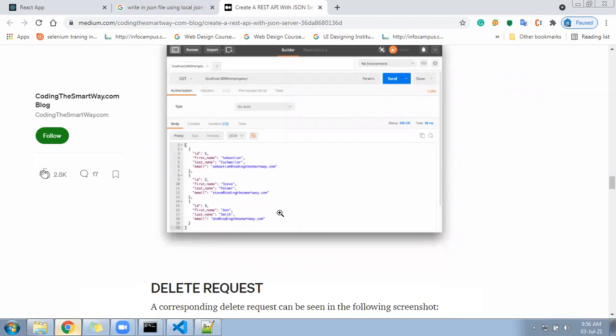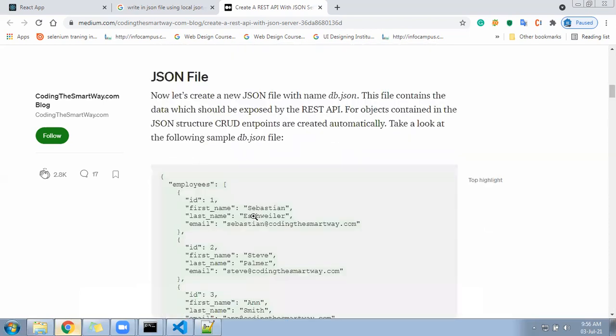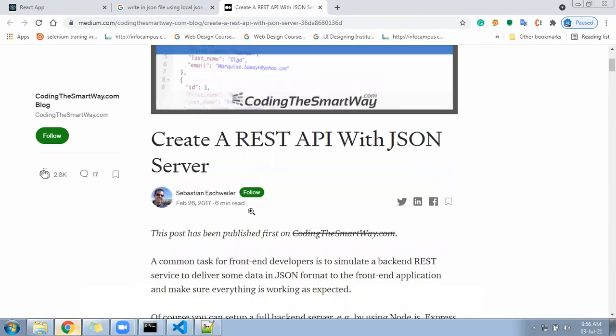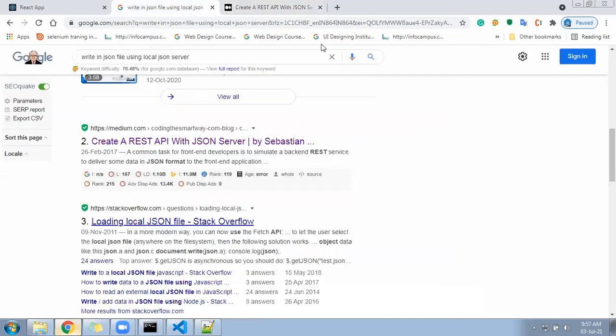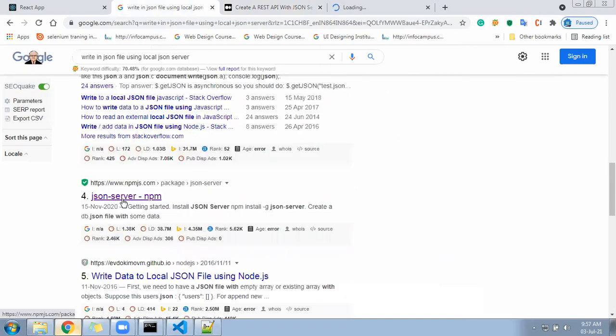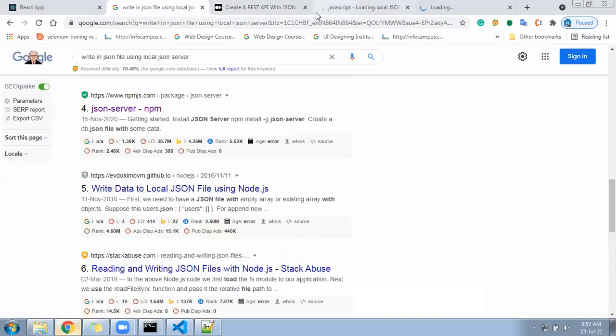Here, okay, his JSON format is in this way, and similarly he will have something else. Okay, we are looking for something else. What we are looking for is where we can write the data into JSON. Write data to local JSON server file. Very good. Show me.